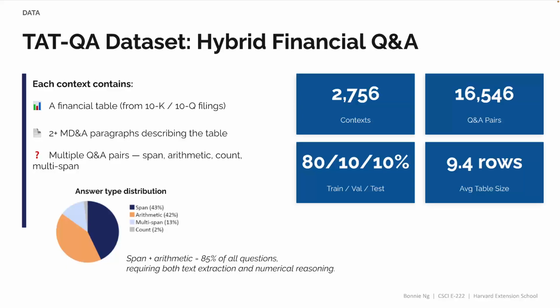The dataset has about 2,756 contexts and over 16,500 Q&A pairs. What makes the TAT-QA interesting and challenging is the mix of answer types. About 43% of the answers represent span extraction, which means finding the right words and information from the context. But 42% of the answers require arithmetic computation, which means the model has to actually compute an answer from the numbers in the context. This is a very different skill from text extraction, therefore we need fine-tuning rather than just prompting.